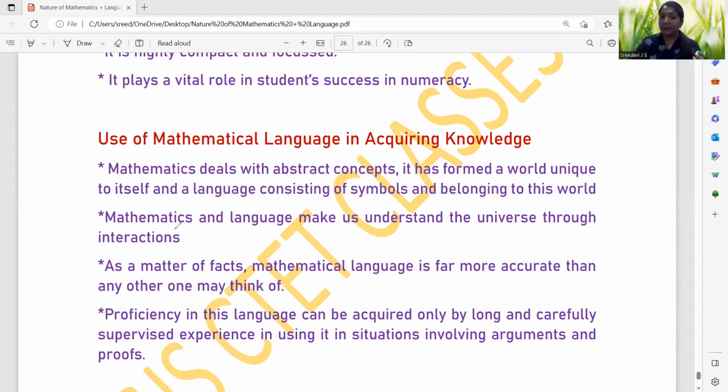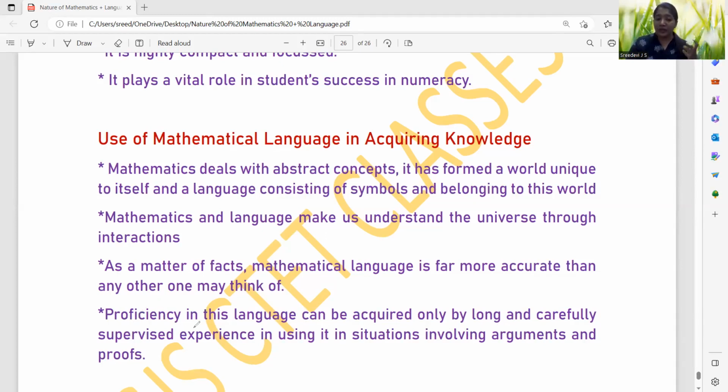That was the thing. Mathematics and language make us understand the universe through interactions. So the language should be interactive, right? So that will make us learn knowledge. As a matter of fact, mathematical language is far more accurate than any other one may think of. So the accuracy, again and again, the accuracy, speed, that is emphasized here. So exactness, discipline of the language, all will help to be systematic and acquire knowledge in a disciplined way. Proficiency in this language can be acquired only by long and carefully supervised experience in using it in situations involving arguments and proofs.